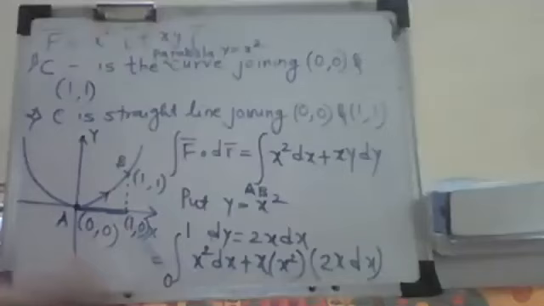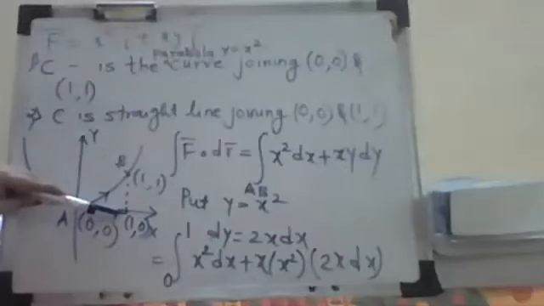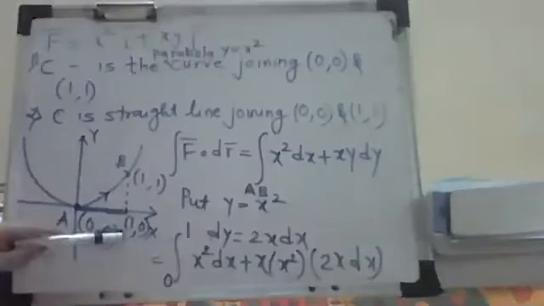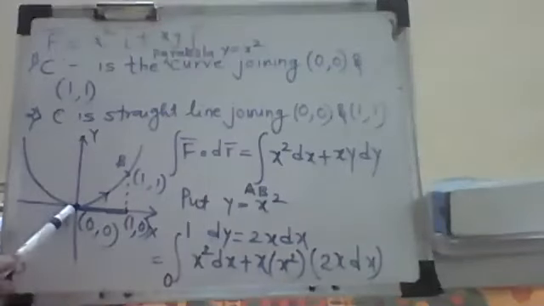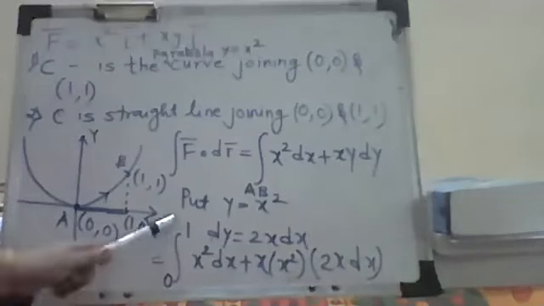Why is it 0 to 1? Because it is completely in terms of x. I have written it completely in terms of x. So completely in terms of x means take a perpendicular from the second point, that is the last point, on the x-axis. Once you take that, you will get that value as 1, where it intersects the x-axis at 1. Correct. So you will get the value of x varies between 0 to 1. You can see here 0 to 1, and therefore I am putting those limits here.